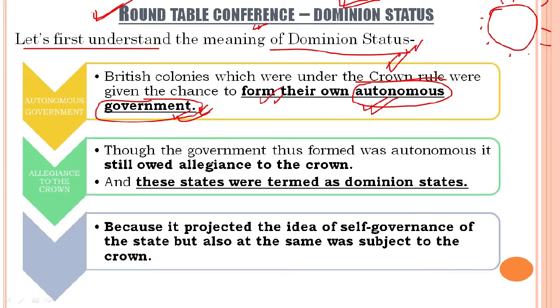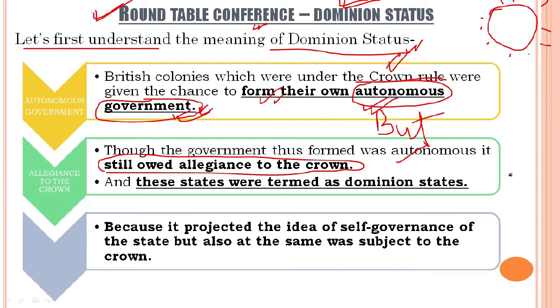Now let us see point number 2, which comes after a "but." After the first point we have a "but." We see we were allowed to form our own autonomous government, but though the government thus formed was autonomous, it still owed allegiance to the crown. We were not getting out of the British rule. Okay, are you getting me? We were not getting out of the British rule.